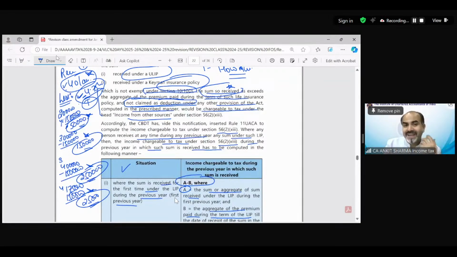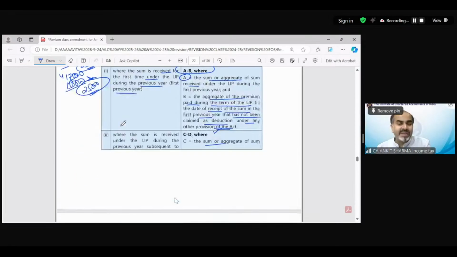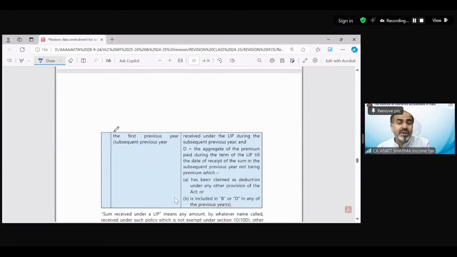Suppose the total was 10 lakh, for which we did not claim the deduction, and 4,75,000 we have claimed over here. Then only 5,25,000 can be deducted again. This deduction cannot be claimed again when you receive the consideration in some other year. That's a general rule: you cannot claim the same deduction twice. So you can only deduct that amount which has not been claimed earlier. That has been explained as the meaning of D.